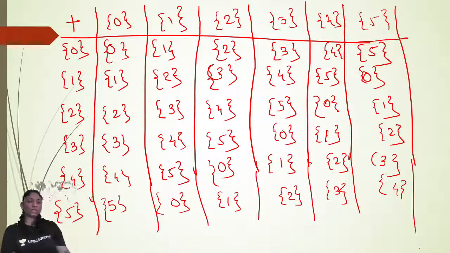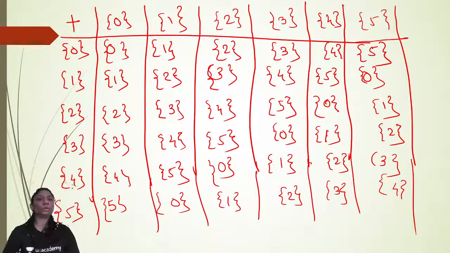Okay. So you can see that all the entries in the composition table are from the set Z6 only. So obviously it is closed with respect to addition. So Z6 is closed with respect to addition.